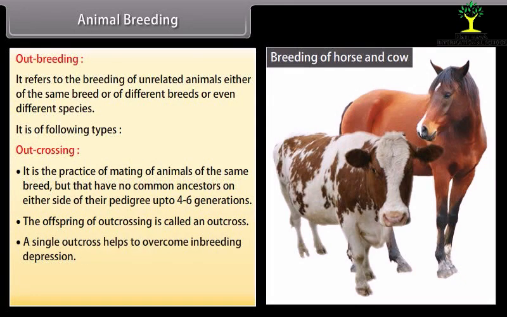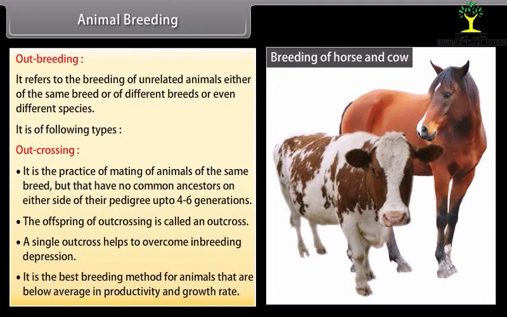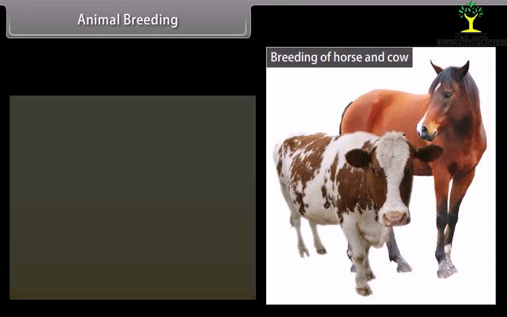A single outcross helps to overcome inbreeding depression. It is the best breeding method for animals that are below average in productivity and growth rate.